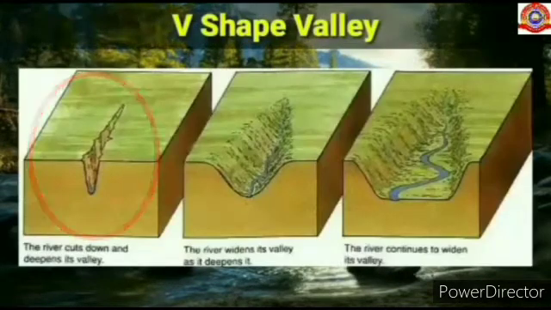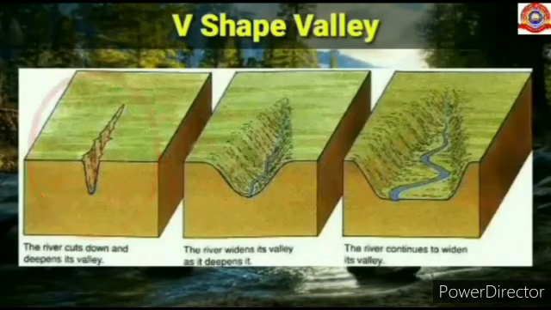In the upper course of the river, the velocity of water is high. The river gets deepened due to intense erosion, so the valley takes a sharp V shape along with the riverbed. These valleys are called V-shaped valleys.